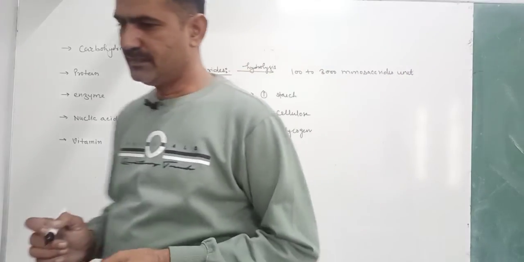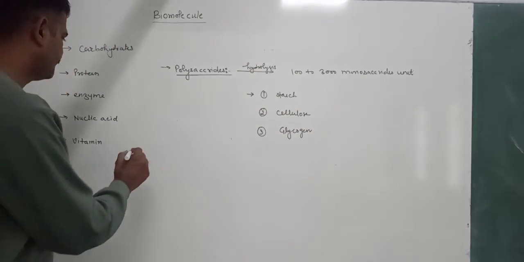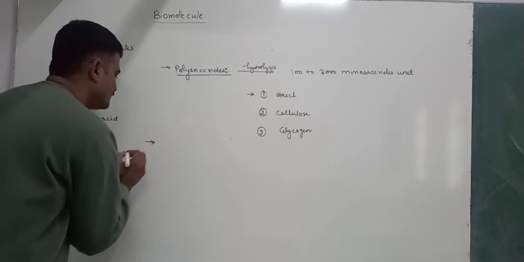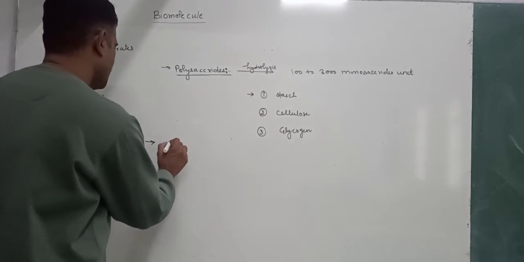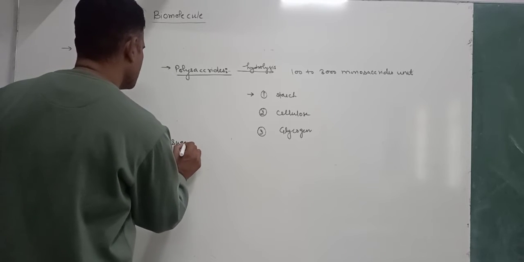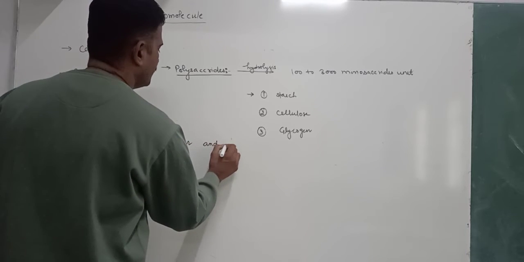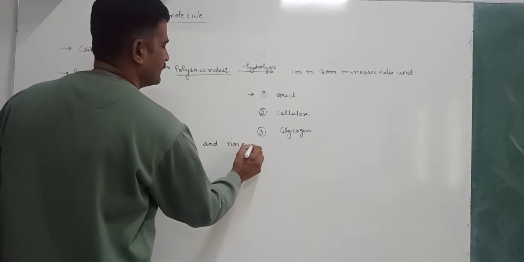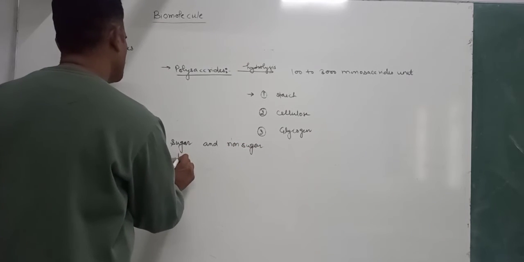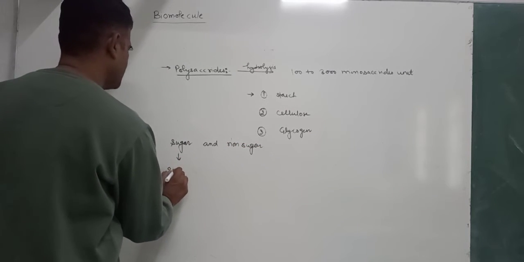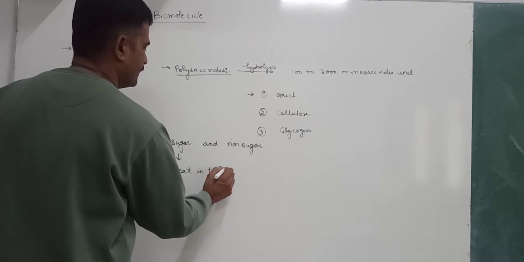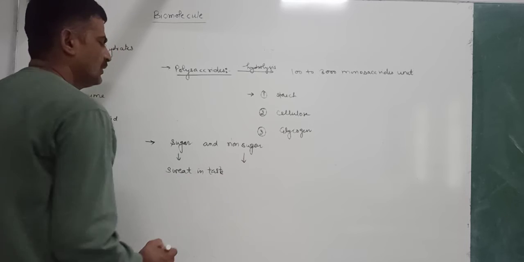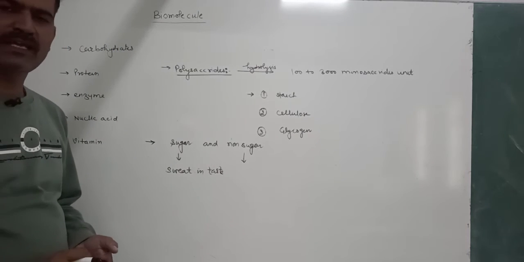After this, there is another basis of classification, on the basis of their taste, sugar and non-sugar. As you know, sugar means sweet in taste. Non-sugar means that it has no sweet taste.